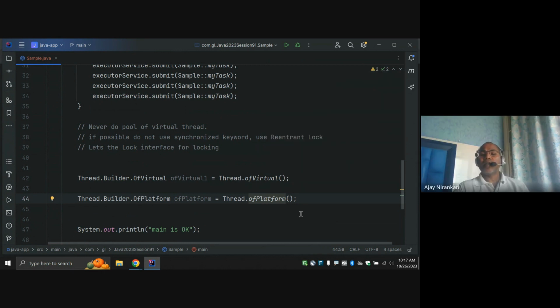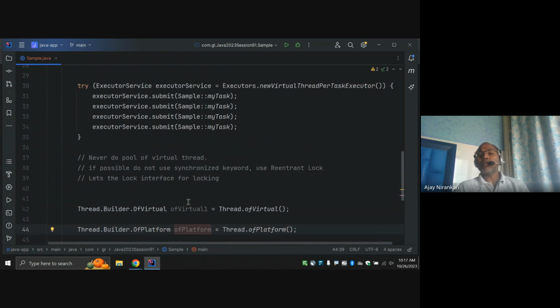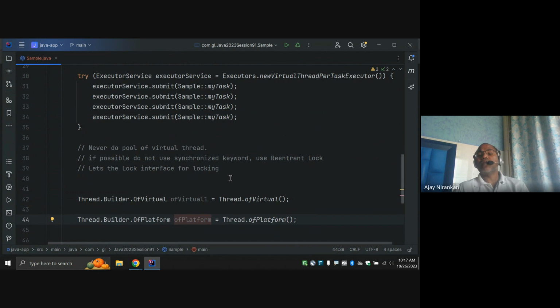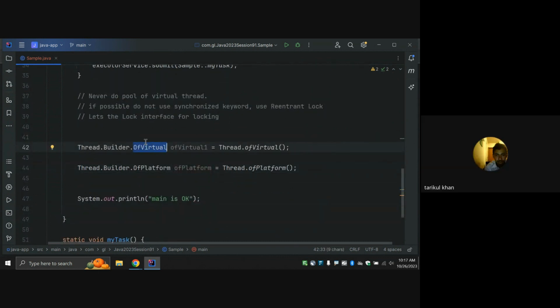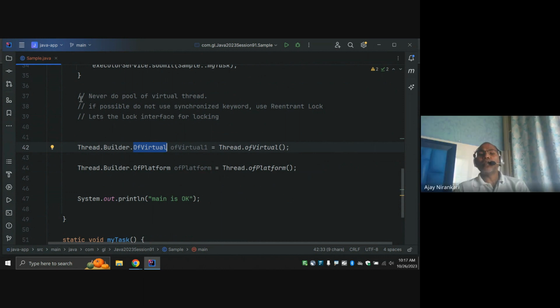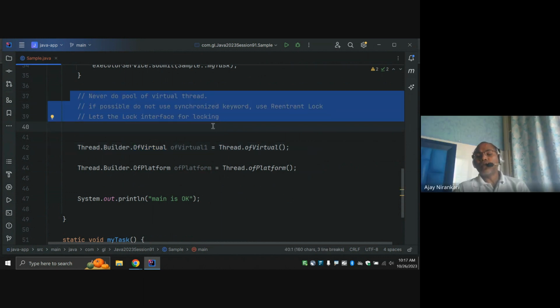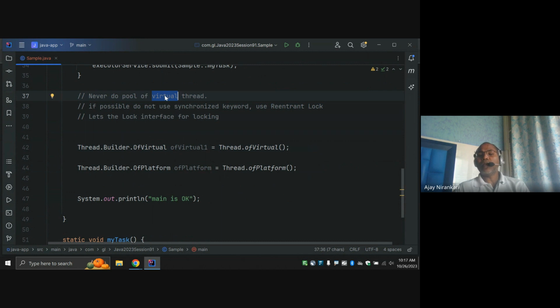Let's practice these virtual threads and platform threads. All the things we have studied related to multi-threading, more than 4 or 5 classes, all the concepts work the same for virtual threads. There is no new thing, right? Only these two things please avoid: don't pool virtual threads, and similarly, don't use the synchronized keyword if possible. As an alternative, you can use the Lock interface.